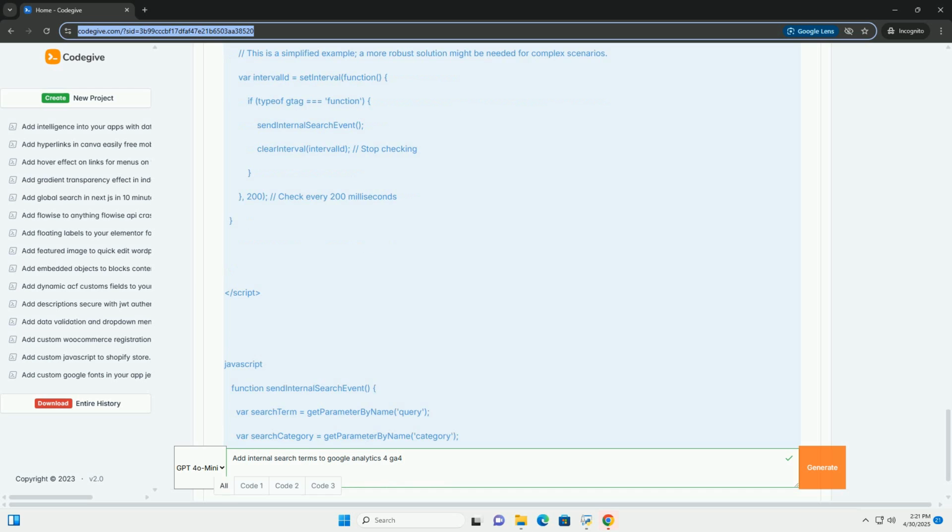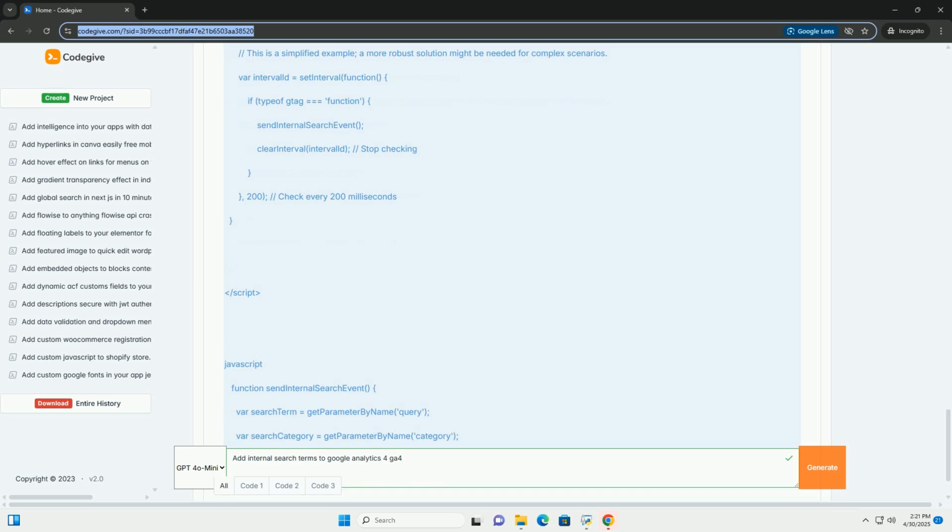Automatic detection: GA4 attempts to automatically detect search queries based on URL parameters, example q equals, s equals, search equals. Limited configuration: you can only specify a limited number of query parameters for GA4 to recognize. No customization: you can't customize the event name or add additional parameters beyond the search term.